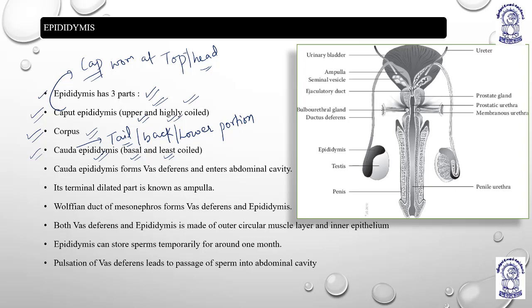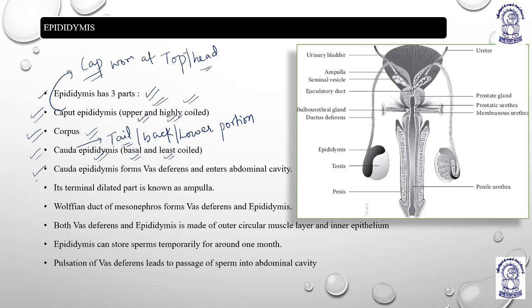So caput means cap, top; corpus, middle; and cauda means tail, at the lowermost portion. Cauda epididymis is basal and least coiled.